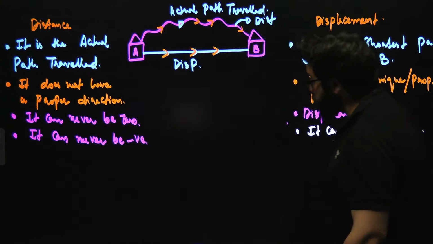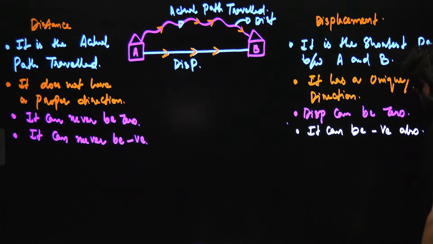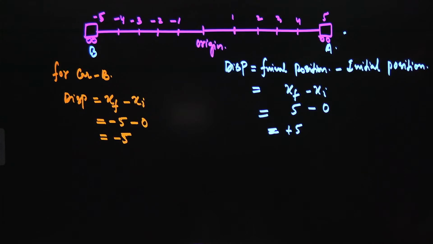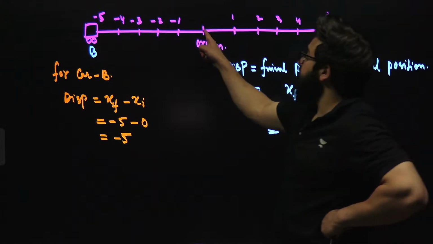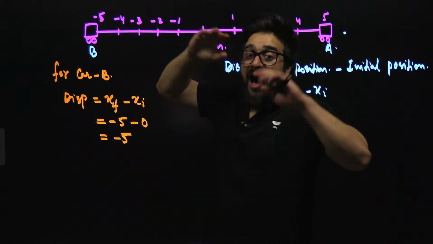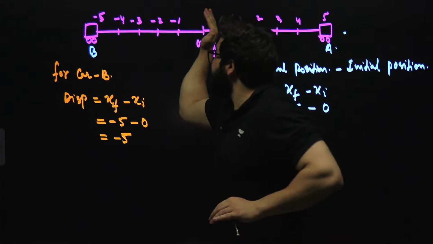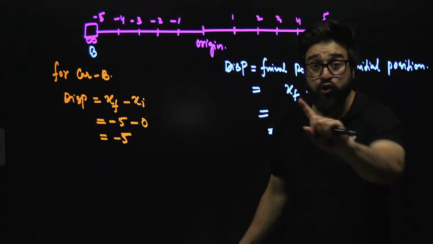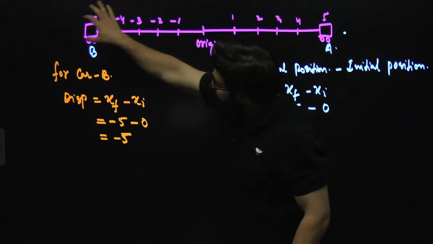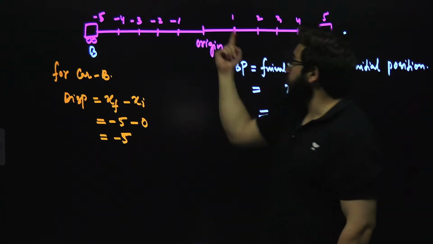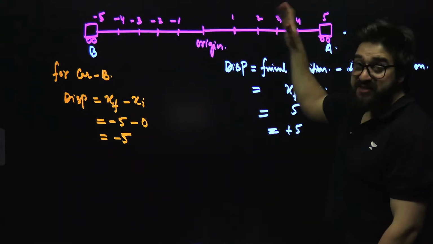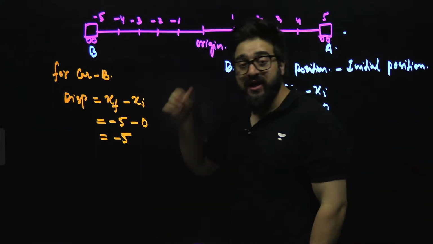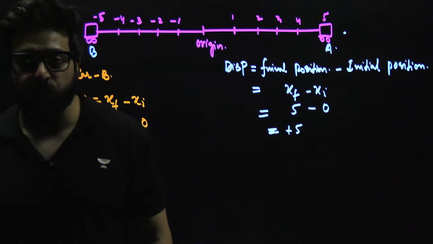But when it comes to distance, distance is always positive. If the car has moved from this point to this point, how much distance has it covered? That is 5 meters. You do not say minus 5. It has covered 5 meters. How much has the car traveled in this case? 5 meters. That's why we say distance is always positive.